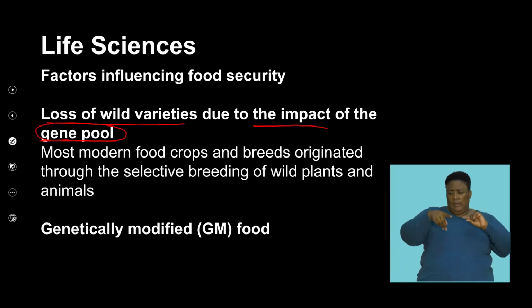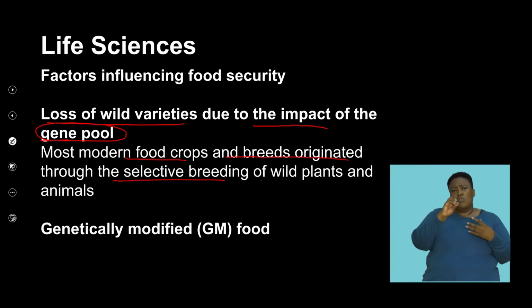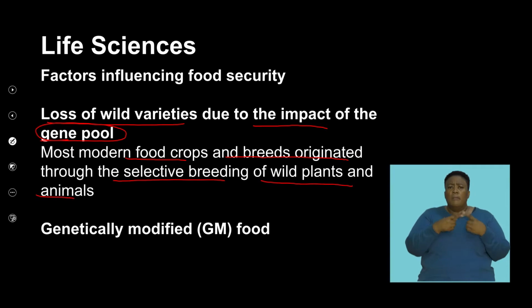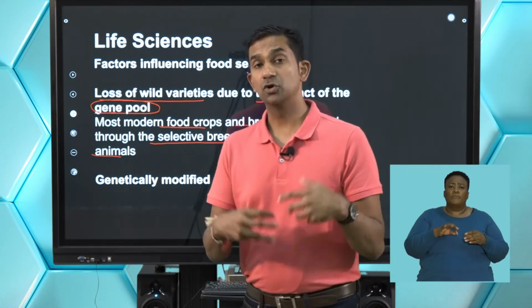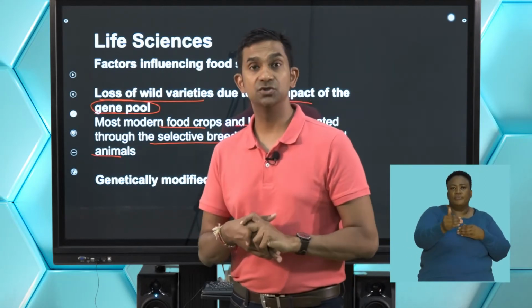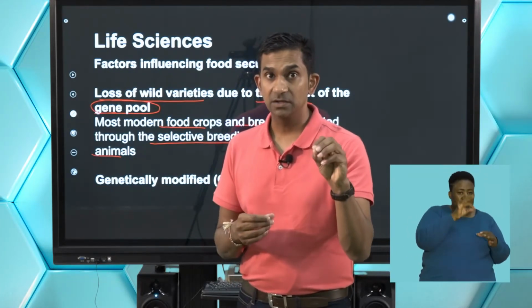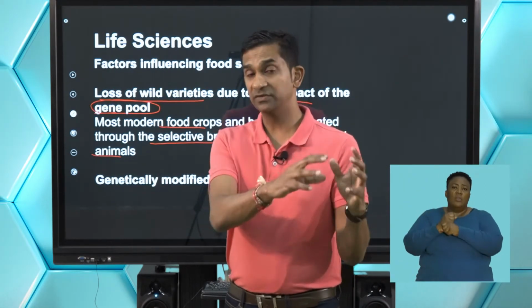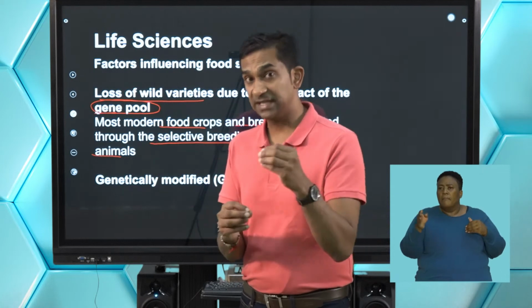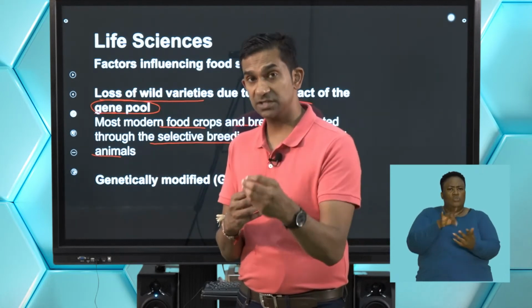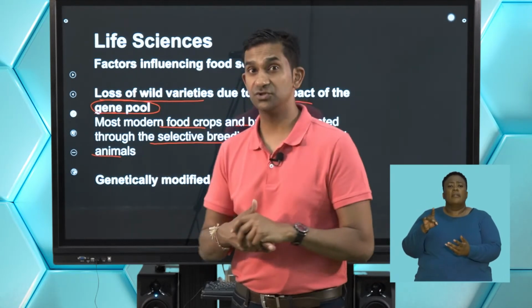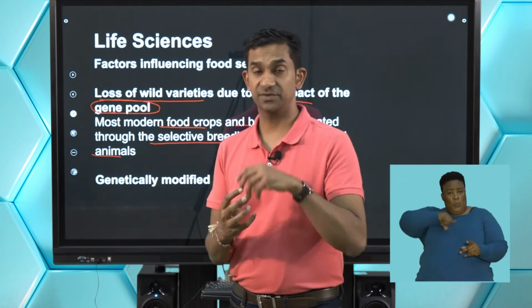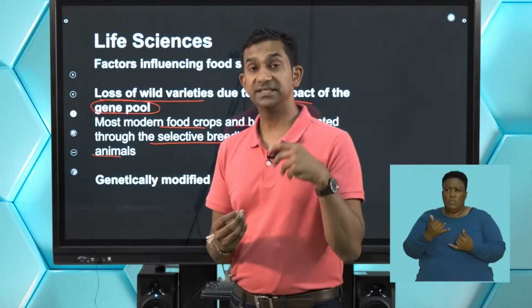So most modern food crops are breeds that originated through selective breeding of wild plants and animals. So we refer to that as selective breeding. Over years, our commercial food crops that we currently consume have been selected from wild varieties that existed thousands of years ago. And over a period of time, farmers have selected these plants and have crossed them to produce what we currently consume that are viable in terms of the production, the yield, the aesthetic appeal.